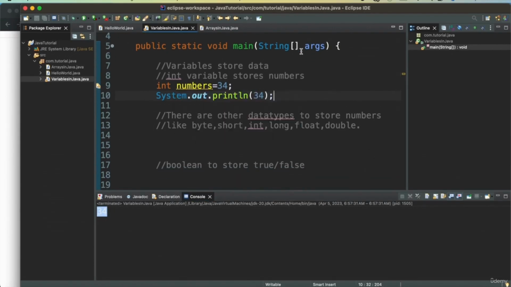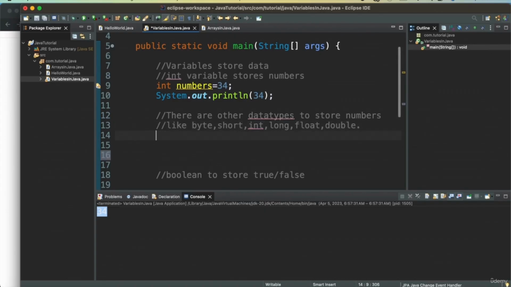Similar to int, we have other data types like byte and short, which allow for smaller numbers to be stored. Byte stores 8 bits, short stores 16 bits, integer stores 32 bits, long stores 64 bits, and then float and double store decimal points.